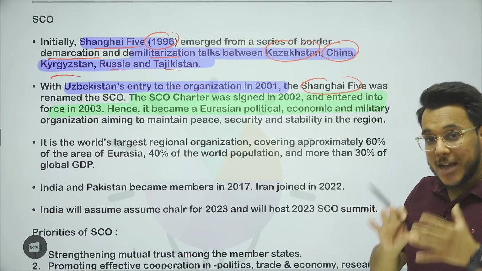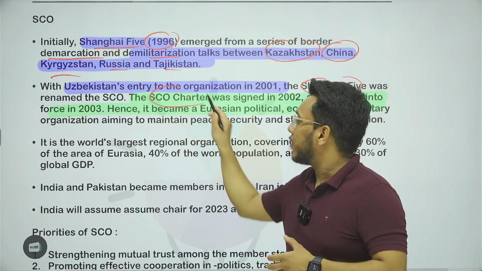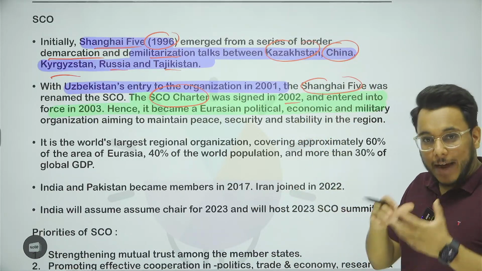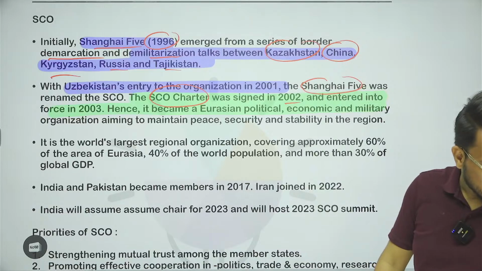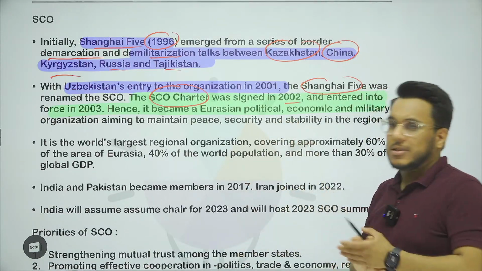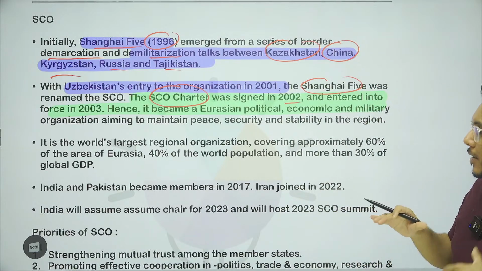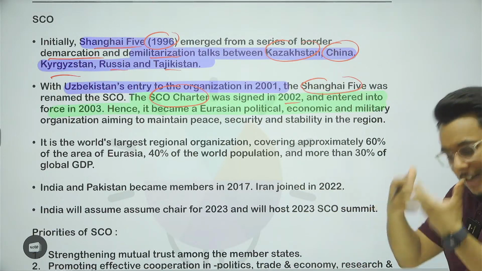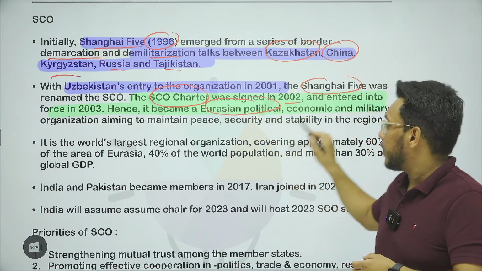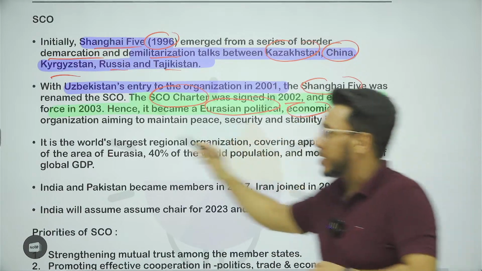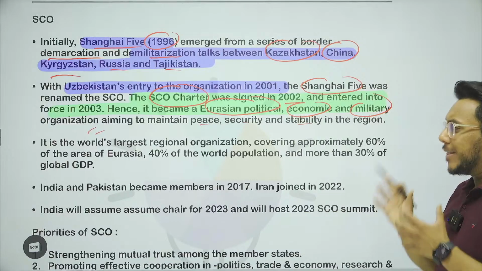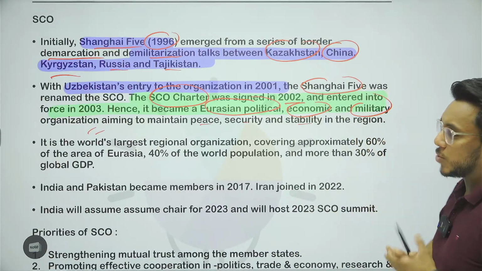Now the SCO has been formalized after the signing of SCO Charter. This SCO Charter was signed in 2002, and after that its mandate, its scope increased. It was not only concerned with the demilitarization and border issues, rather it started focusing on a wide number of areas. For example, it became a Eurasian political, economic and military organization. Peace, security, stability, counter-terrorism, all these issues became the concern areas of SCO.